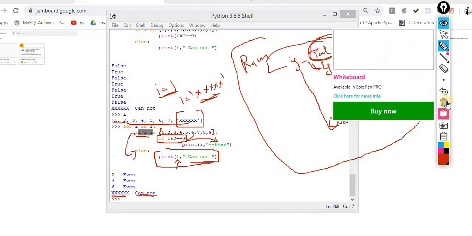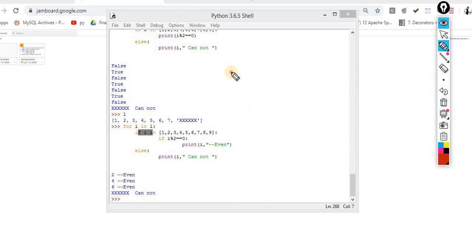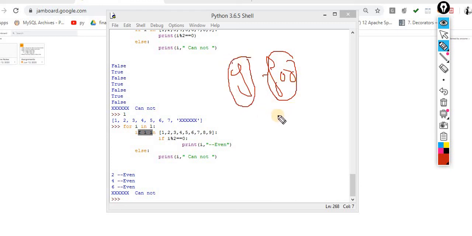So this is the way by which you can use your if and your for. I showed you all the basic use cases with the help of for and with the help of if. So if you have any doubt before proceeding to the assignment part, I'm giving you some assignments. If you have any doubt, please let me know.